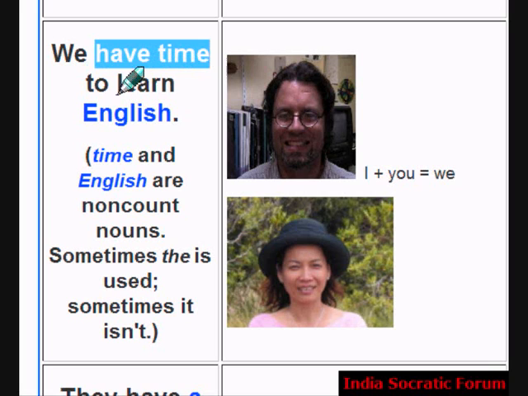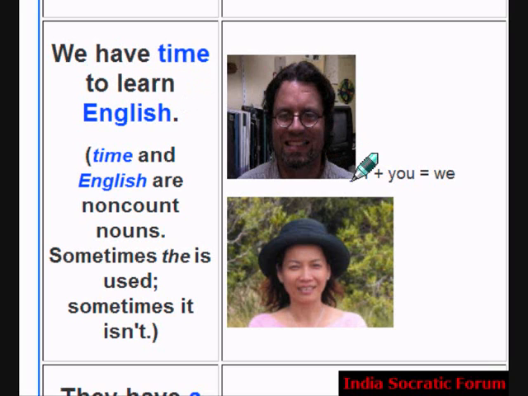We have time to learn English. I plus you is we normally, okay? You and I are called we when we mention both. We have time to learn English. We have time, right? Time and English are non-count nouns. Can you count them? Time and English are non-count nouns.